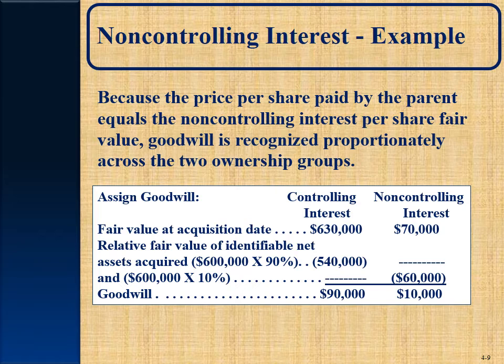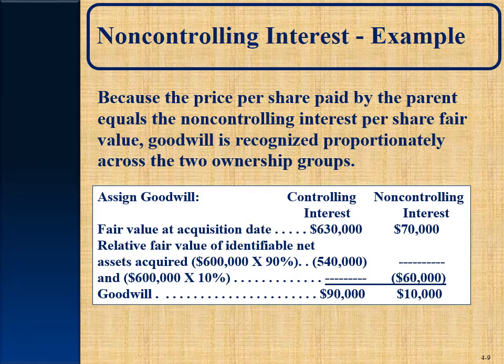Now, when this happens, we still need to compute if there's goodwill. Remember, the fair value of the net identifiable assets is different than the fair value of the consideration. The fair value of the consideration is what they paid. In this example, if the parent paid $70 a share, we have to value the non-controlling interest at $70 a share because it's not traded on the market. We can't establish a market value. In the prior case, we could establish a market value.